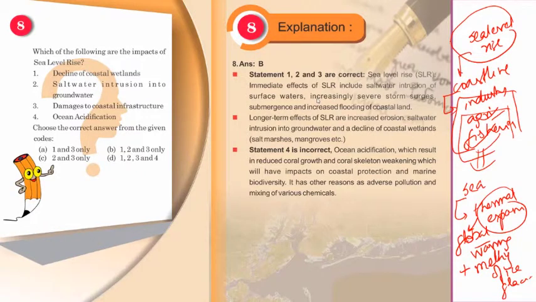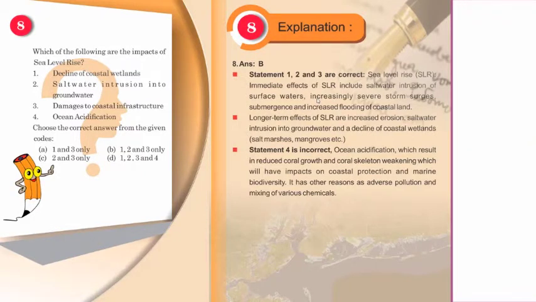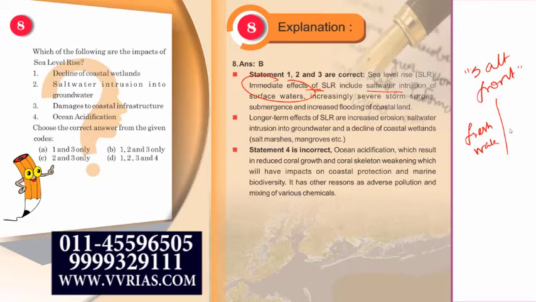Now the statements 1, 2 and 3 are correct. Sea level rise. What are the immediate effects of sea level rise? It includes salt water intrusion of surface. See, what happens is when your sea level rises, the salt front, there's something called salt front. What is a salt front? It is basically the line between your freshwater zone and your sea water. ठीक है ना?